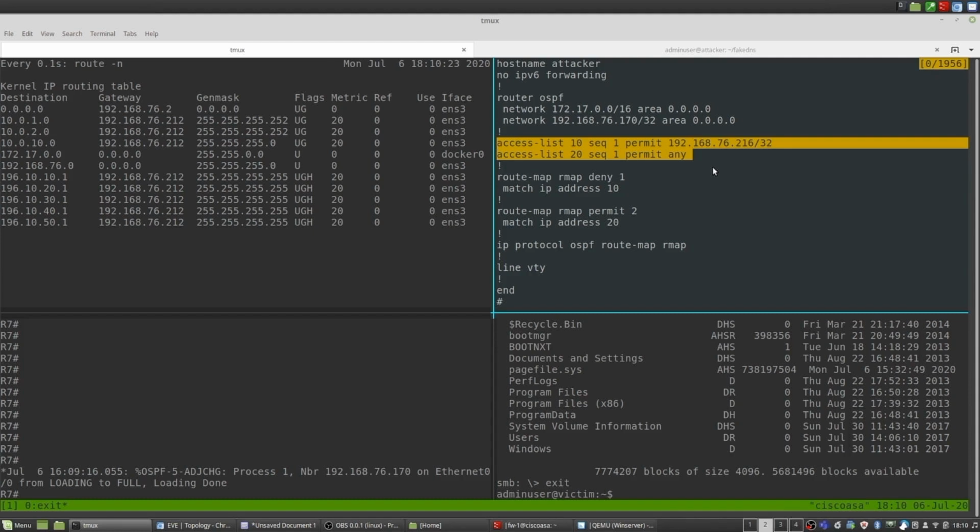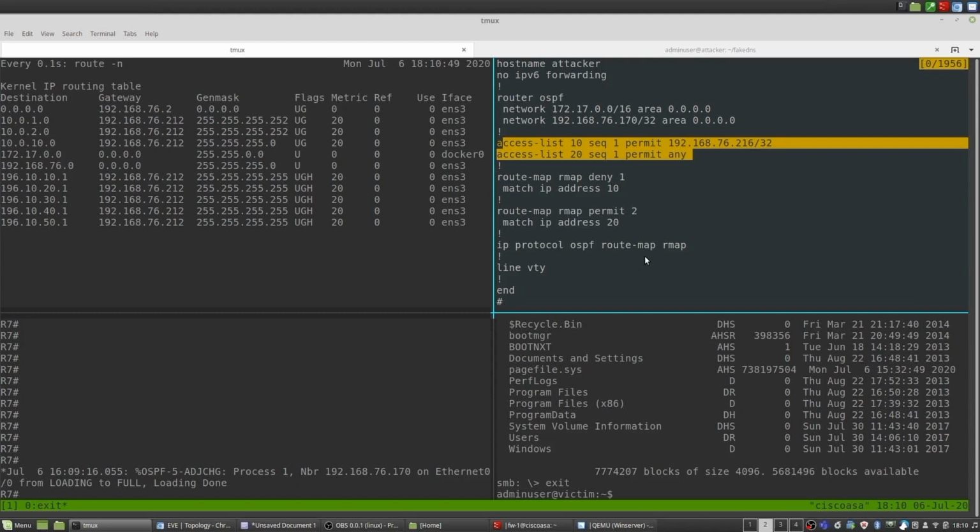Together with the route maps beneath it, we're able to control whether this route is added or not added to a routing table. We take it one step further: because we're using OSPF to neighbor up, we now add these route maps on top of OSPF so that we don't learn this route and add it into our routing table, because, again, it's shared with the attacker, but it is propagated throughout the larger routing process.